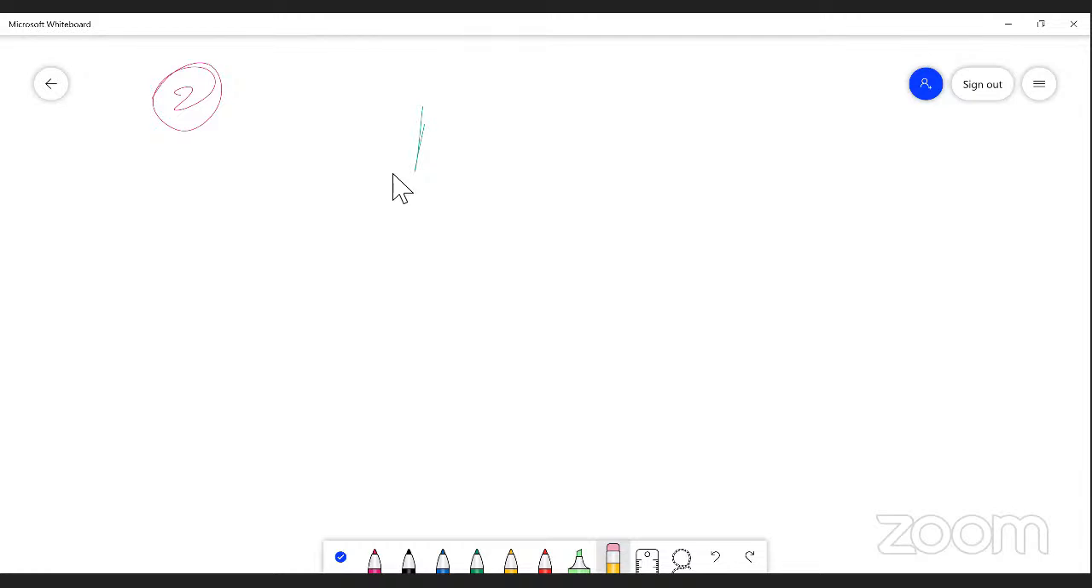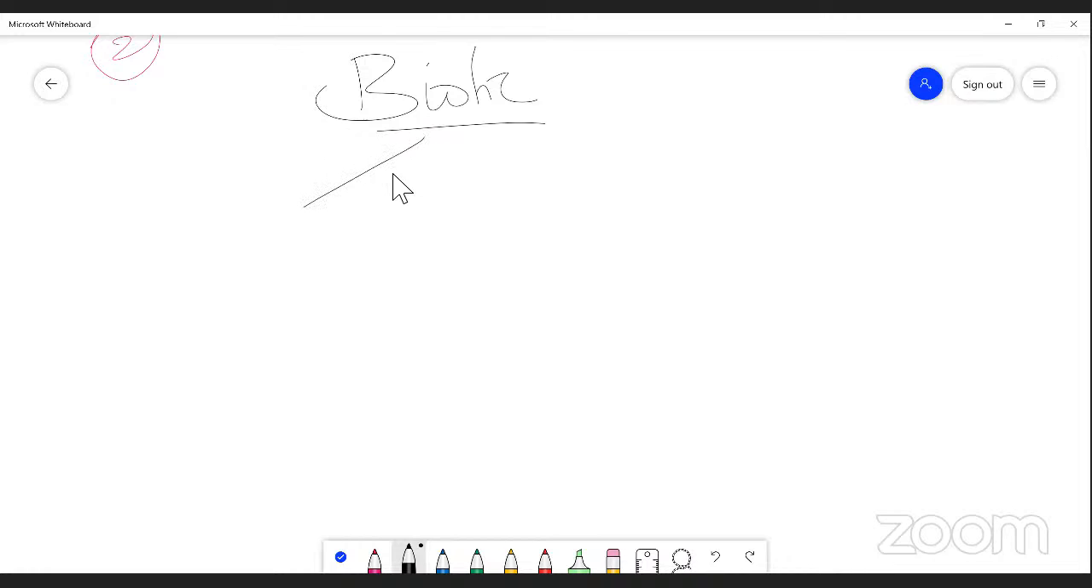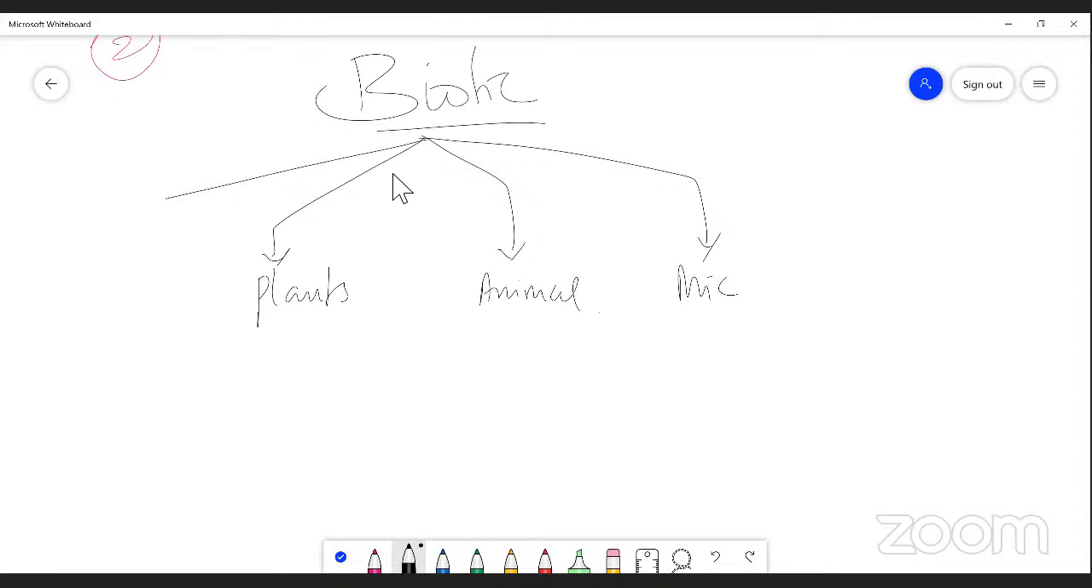The second category is biotic factors. The biotic factors are simply all the plants, all the animals, all the microbes, and human beings, man, both male and female. So these are the biotic factors.